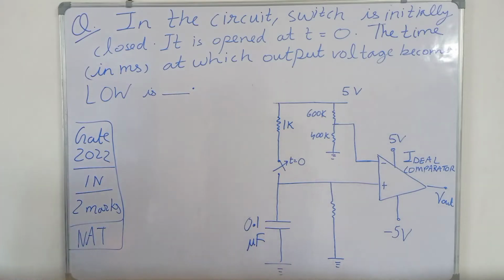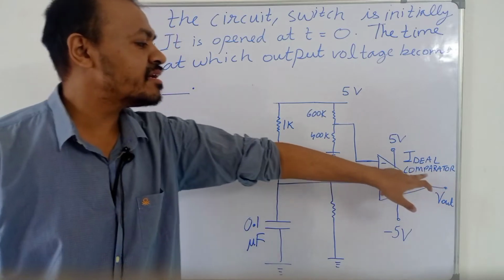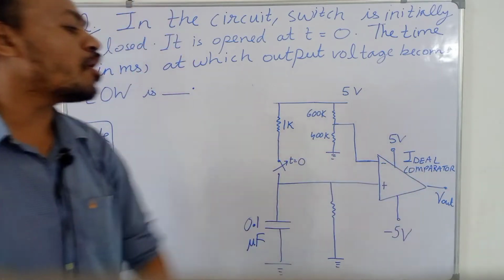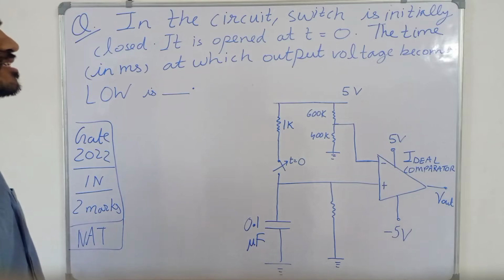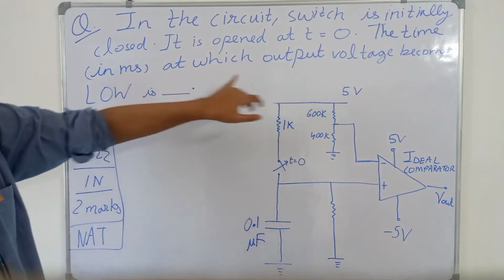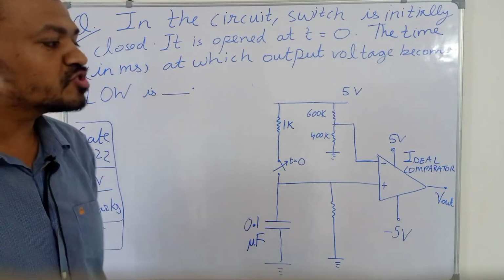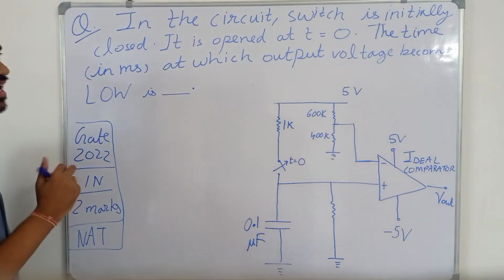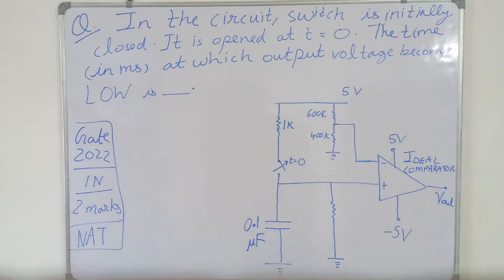This question is based on the concept of network theory, and the op amp is given to you as an ideal comparator. So we will also use the concepts of analog electronics or analog circuits in this question. It is asking the time in millisecond at which the output voltage becomes low. So we have to find the time in millisecond at which the output voltage will become low.